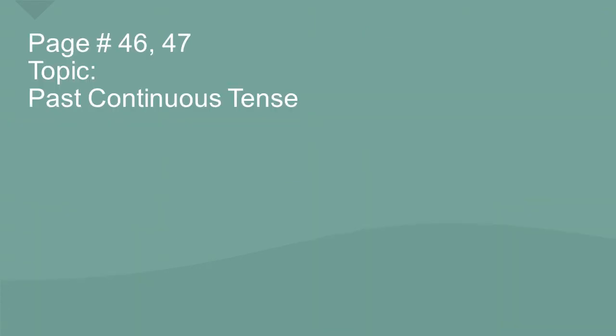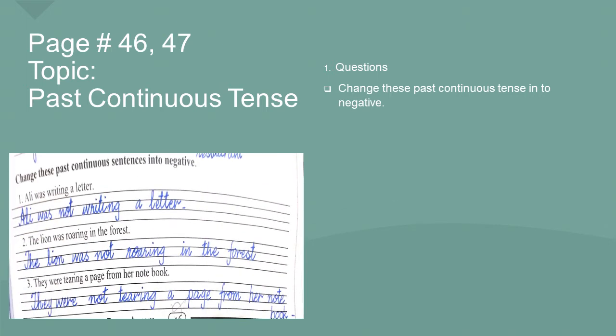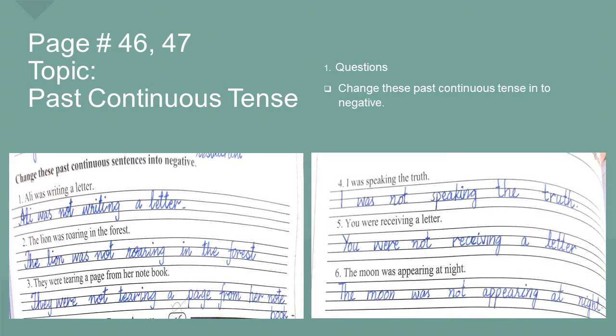Page number 46 and 47, topic past continuous tense. Question is, change these past continuous tense sentences into negative sentences. Our first sentence is, Ali was writing a letter. Now change it into a negative sentence. Ali was not writing a letter. A lion was roaring in the forest. A lion was not roaring in the forest.